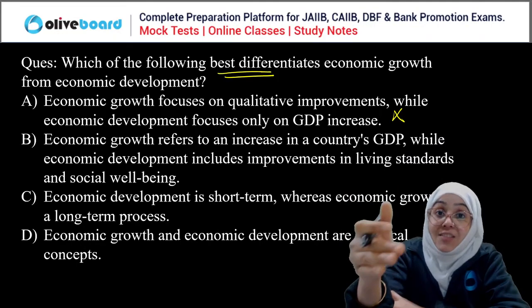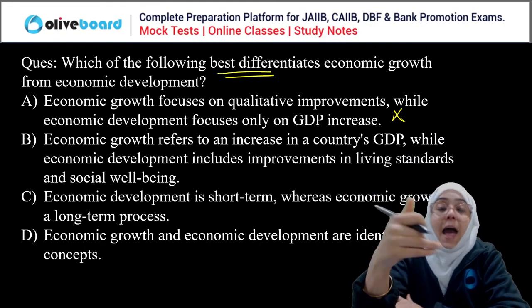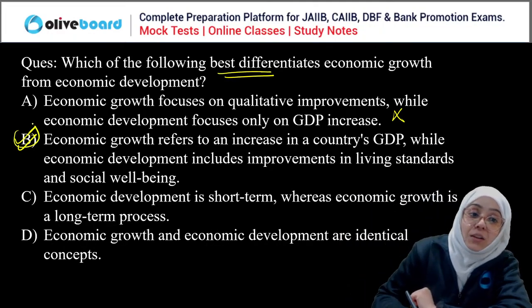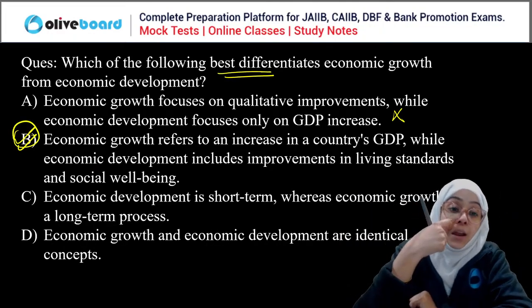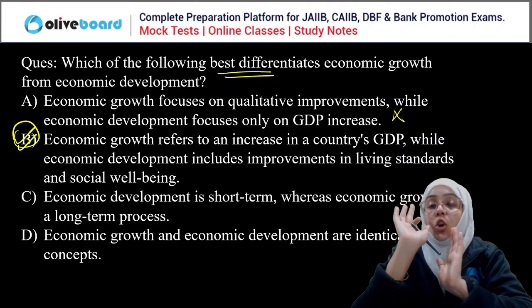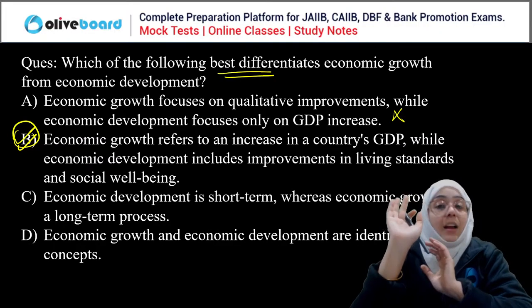Whereas development focuses on the quality, improving the living standard and the society's well-being. So from this concept, B is the correct statement and the correct difference. Both are not the same process. Long term and short term, there is no difference like that. So B is the correct answer here.